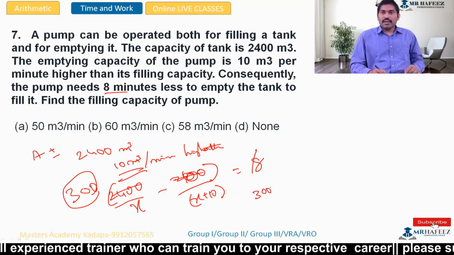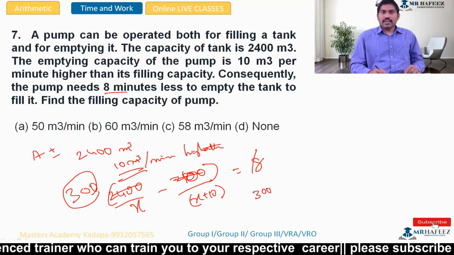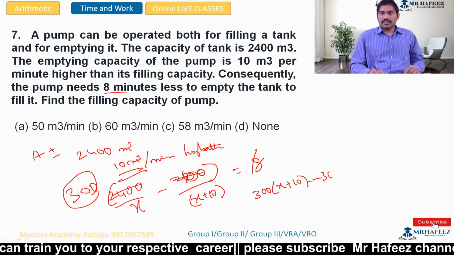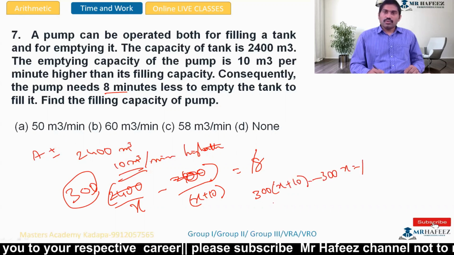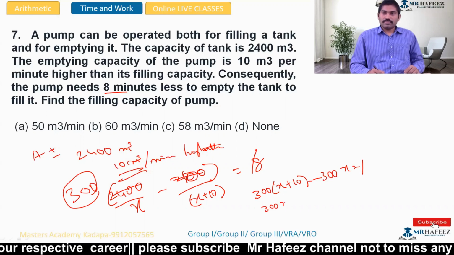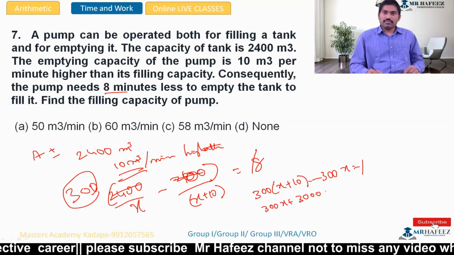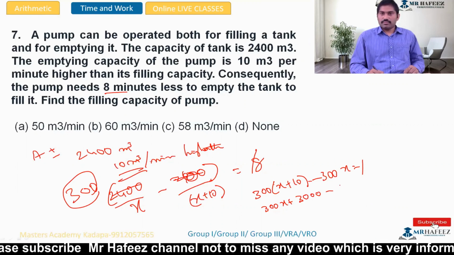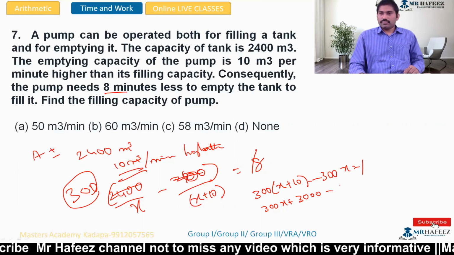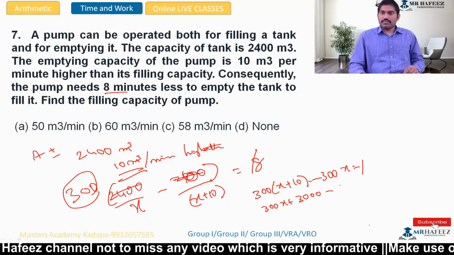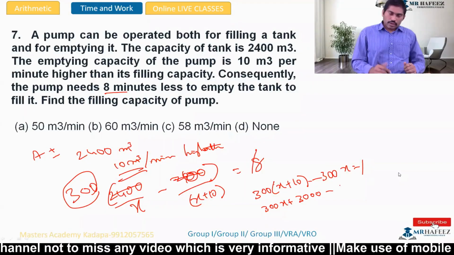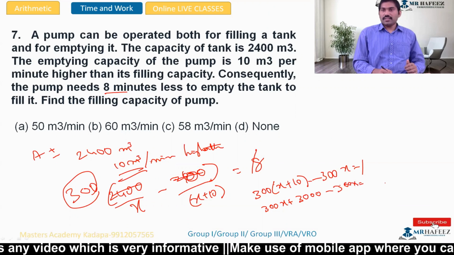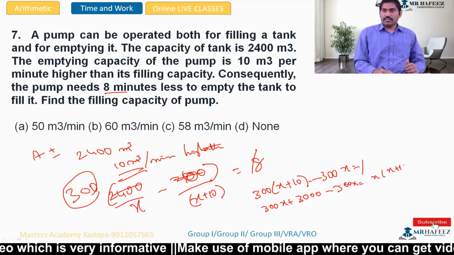300 into X plus 10 minus 300X equals 1. So 300X plus 3000 minus 300X equals, the denominator is X into X plus 10.